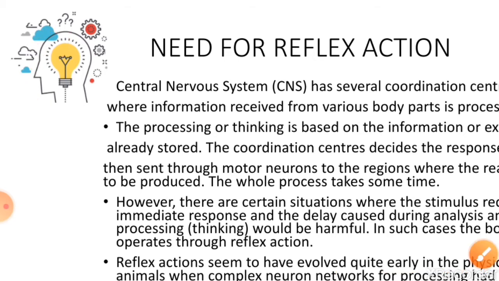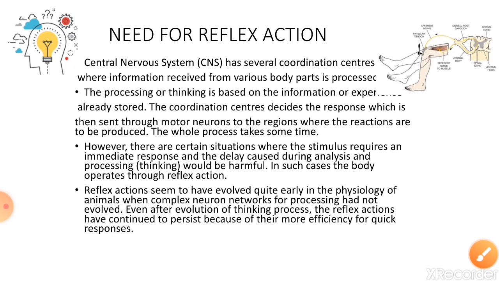So, in the same examples, where thinking is involved, what would happen? If you touch a hot iron plate, then, as you have learned in the previous video, when you touch it, the receptors will first receive the stimulus. The stimulus is then taken by the sensory neurons to your central nervous system.